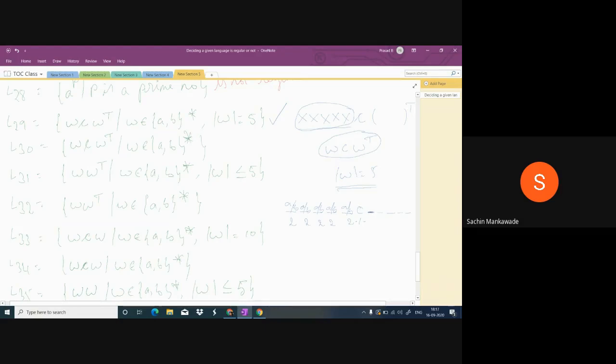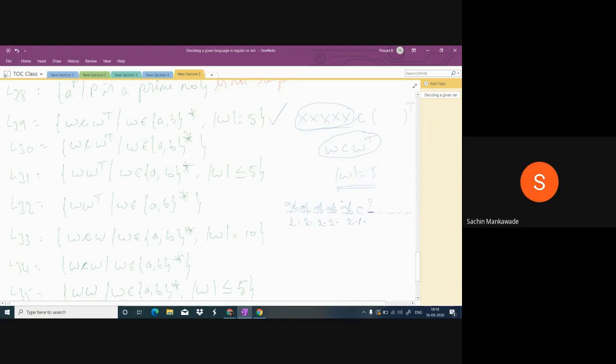Here, with what symbol can I fill this place? Follow anybody, please tell me. Here, the first place can be filled with A or B, second can be A or B, third can be A or B, two ways, fourth can be A or B, two ways, fifth can be A or B, and this is only C. And here, what can I use? What symbol can I fill? Tell me, do you know or not?